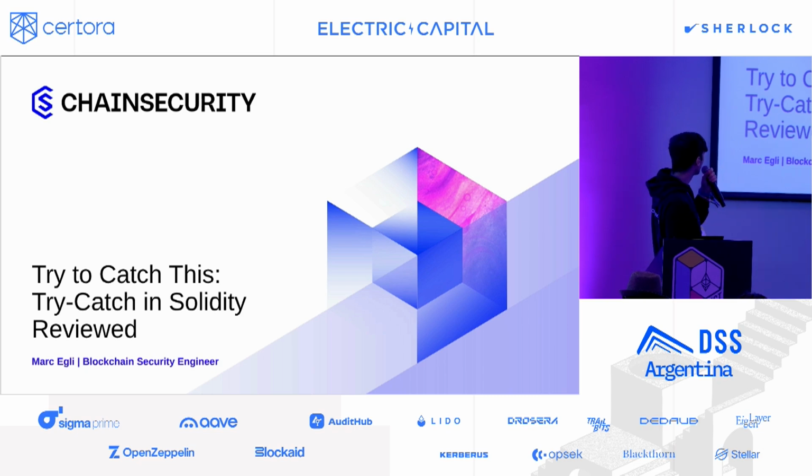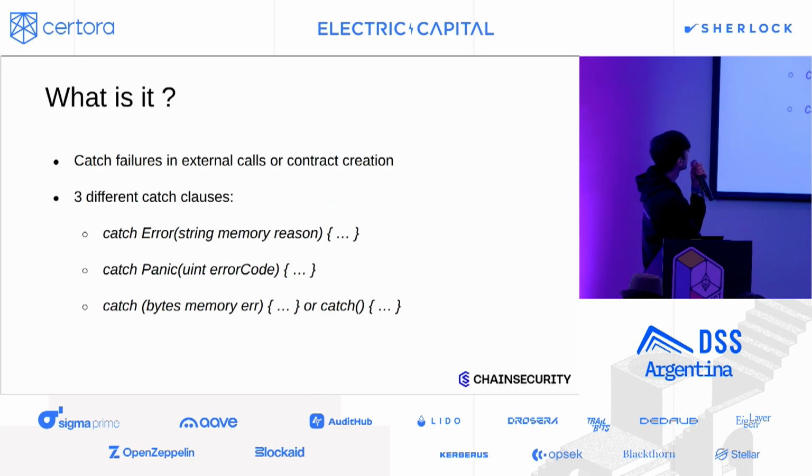So here's a recap of some edge cases. I hope everyone knows what try-catch is. Try-catch can be used to wrap external calls or contract creation. And there's three different catch clauses that can be used with it: the error, the panic, and let's call it the low-level catch clause.